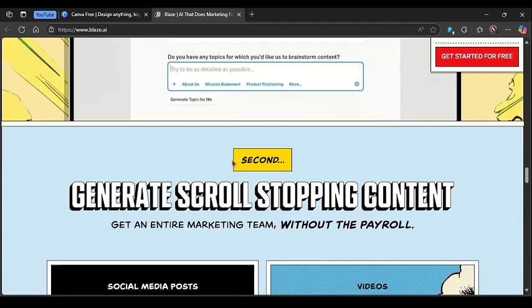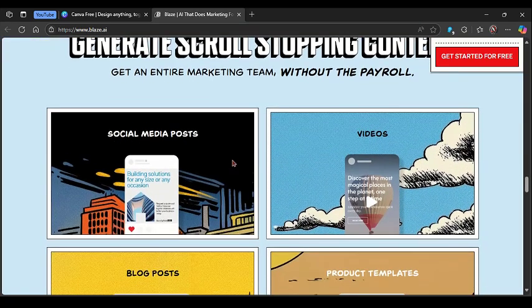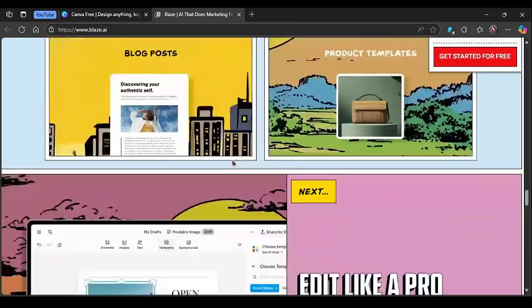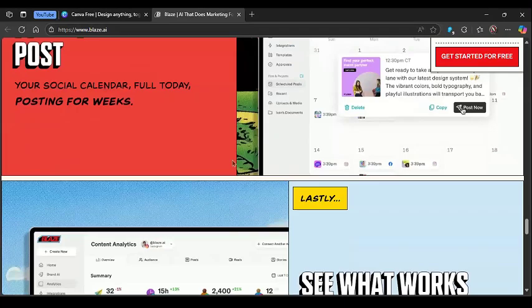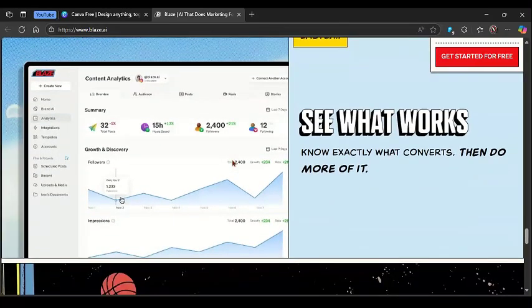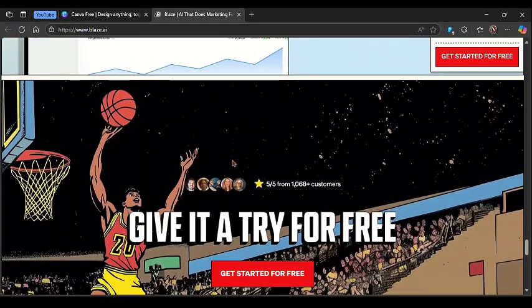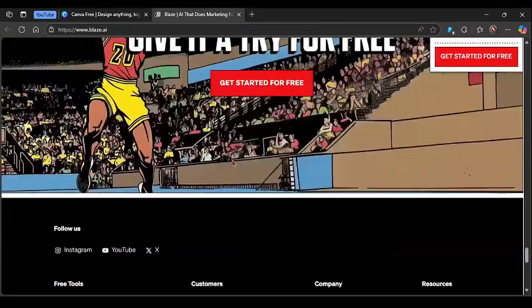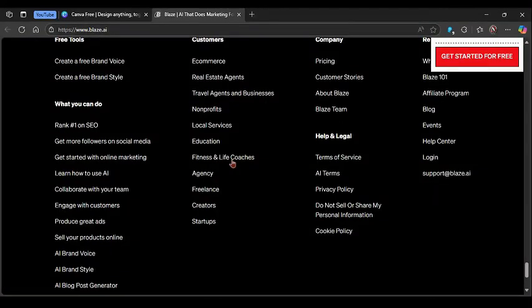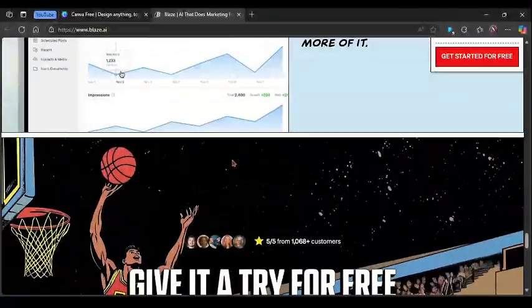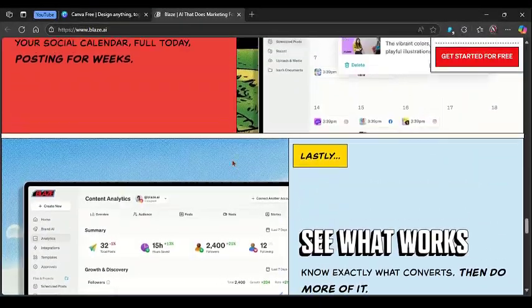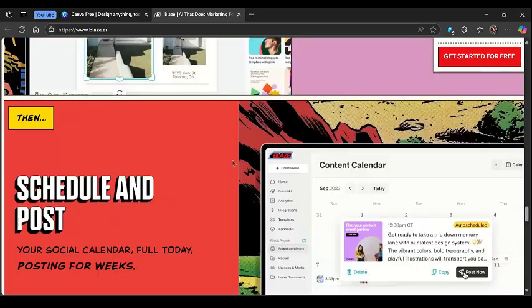And here's the verdict. You can easily choose Canva if you need a full creative suite with strong AI tools and flexibility. And on the other hand, you can go with Blaze AI if you want fast, simple social content with minimal effort. So in the overall conclusion, Canva wins for quality, features, and control, while Blaze AI is best for quick, no-frills social media automation.